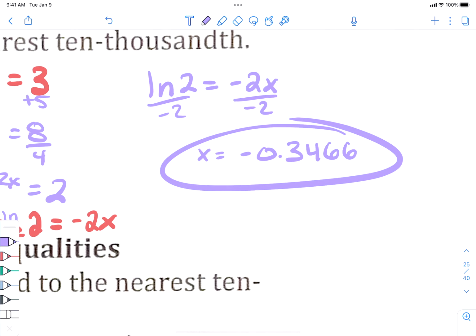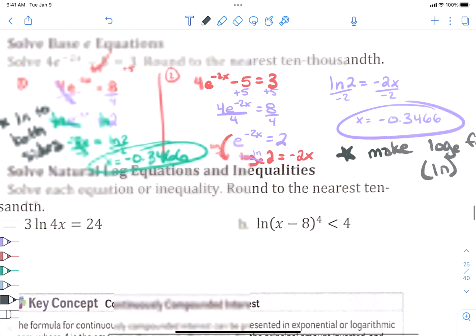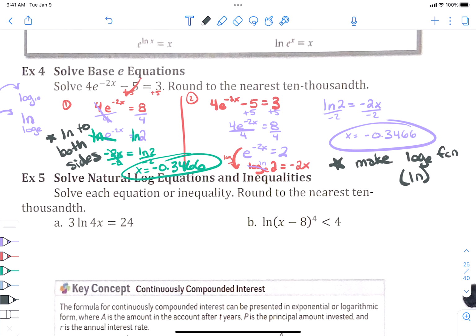Okay? So the strategy over here was make a log e function, which is really like ln, right? So rather than ln'ing both sides like what we did in the last section, we're going to make it into a log base e function. Whichever way makes most sense to you, you're going to get the same answer. You have options. That's why I like logs. You have so many options of what you can do. It's very nice. Okay? Good?